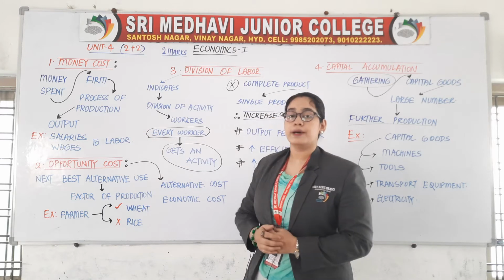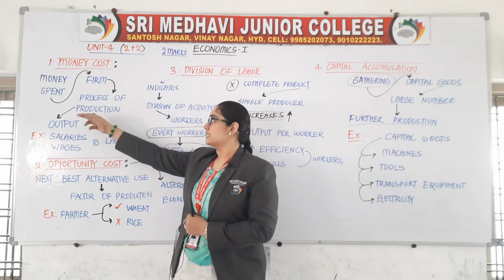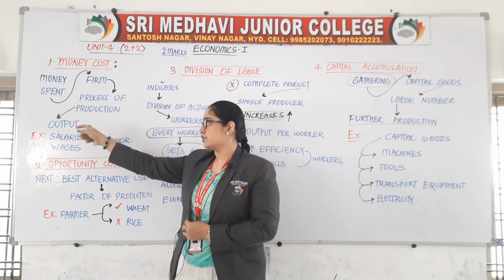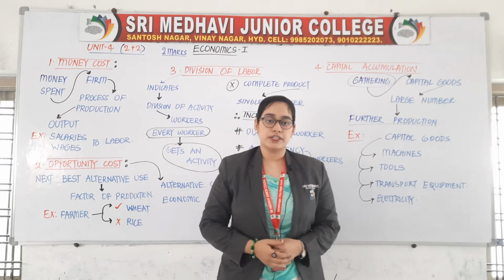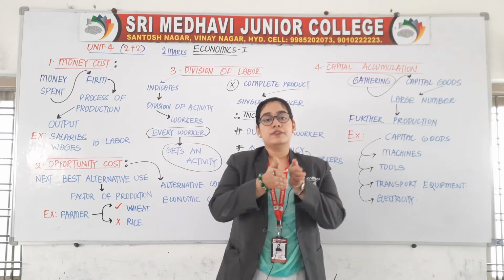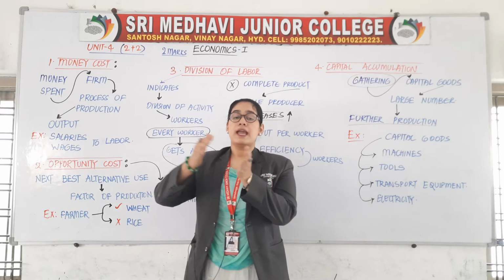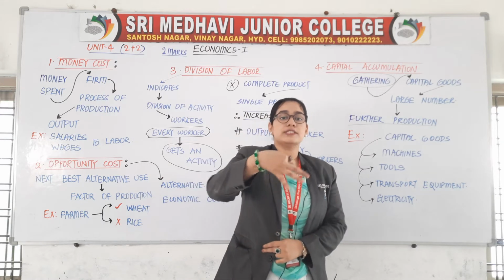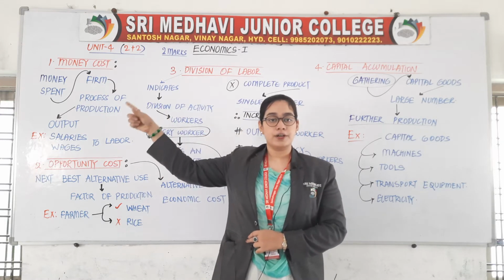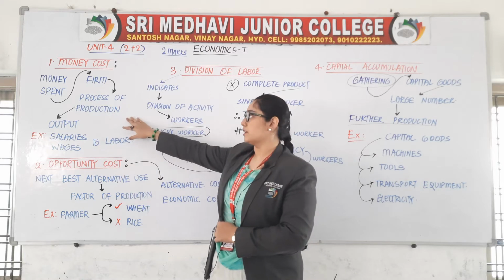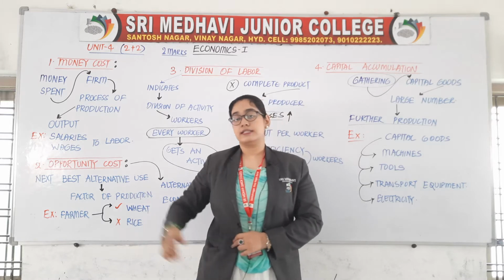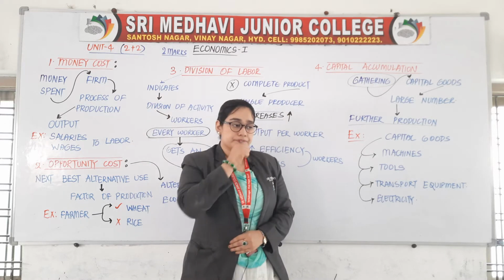What do you mean by money cost? The money spent by a firm in the process of production of its output. I already told you the difference between firm and industry. So whatever money is spent by a firm in the process of production is known as money cost.